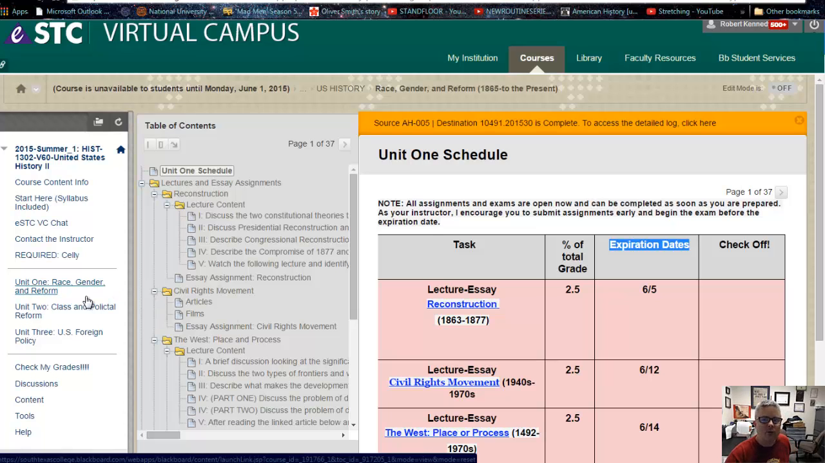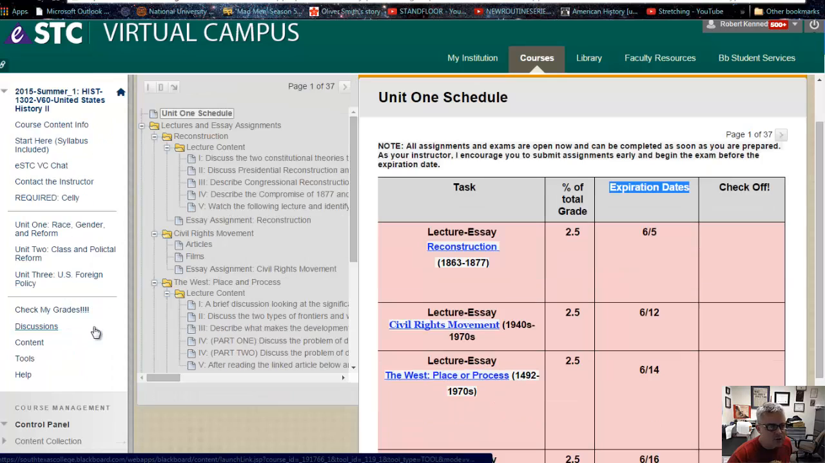So in Unit 1, we deal with issues of race, gender, and political reform. So keep that in mind when you're doing that. So we're going to talk about Reconstruction, which happens from 1863 to 1877, and the next lecture is dealing with the Civil Rights Movement. And I do that because I want to make sure you understand, when it comes to the issue of race in this country, the direct connection between the events of the 19th century, Reconstruction, with that of the 20th century, and even into the 21st century of the Civil Rights Movement as it continues.